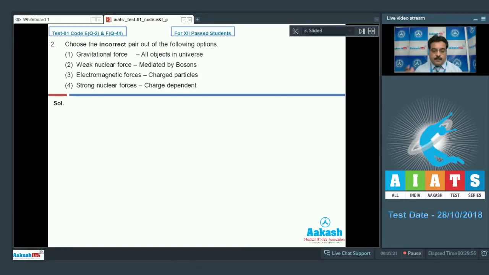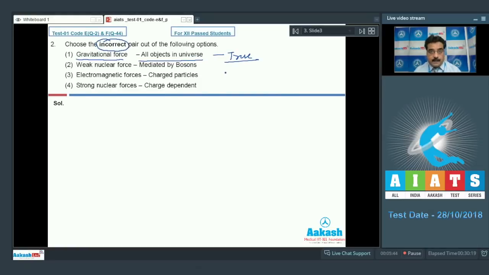In question number 2, choose the incorrect pair out of the following options. As per the NCERT, we all know gravitational force acts between all objects in the universe, yes, this is true, but I want the incorrect pair.